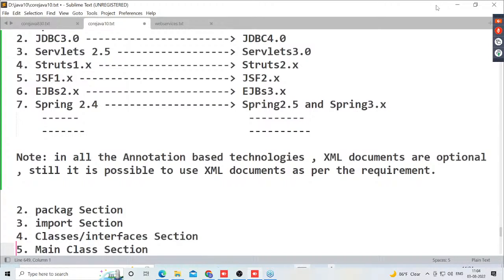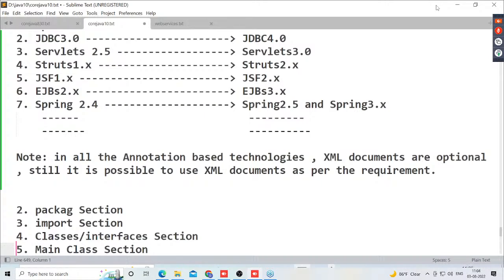First one is, XML is not part of Java. It is outside of Java. So as a Java developer, I must learn XML technology separately. That is point number one. Next point, the second point is, every time we have to check whether that XML document is in well-formed format or not.